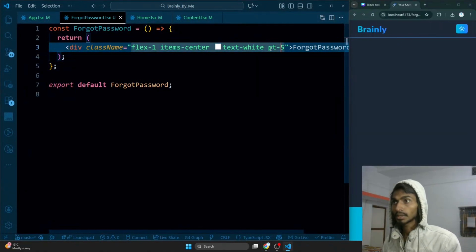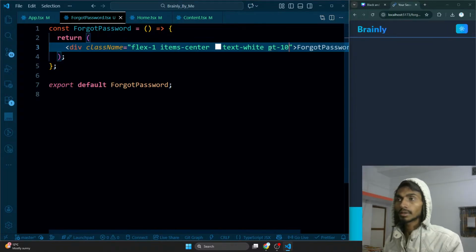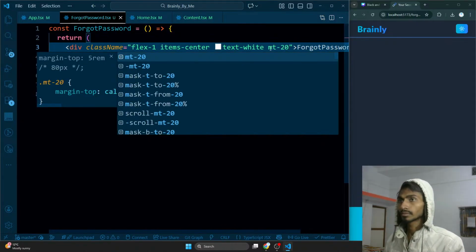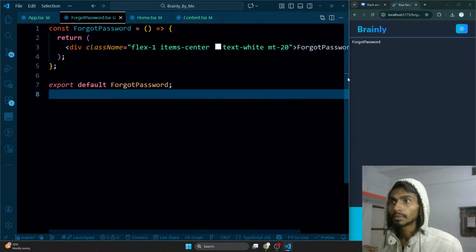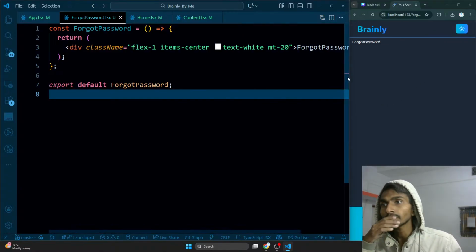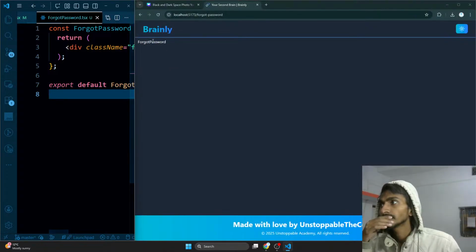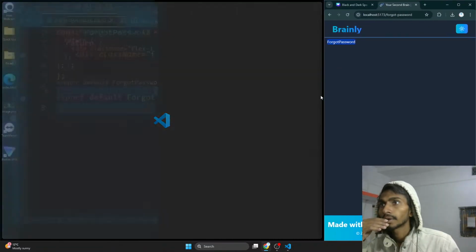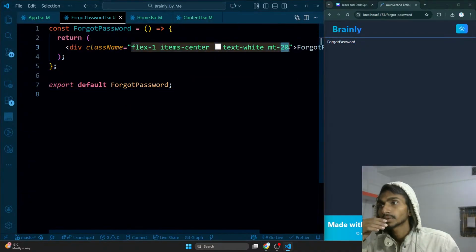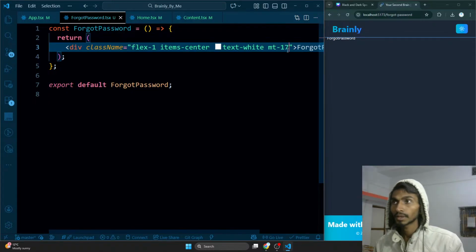Top is going to be, let's do it manually, 10. Come on, margin top is going to be 20. Okay, now that's visible finally. So this is how I'm going to be going ahead. This is the page that I have. This is visible over here, and what I want is that it should be just a little upward. So let's make it 16 or something. So it looks like that, 17. Okay, so this is how it looks.